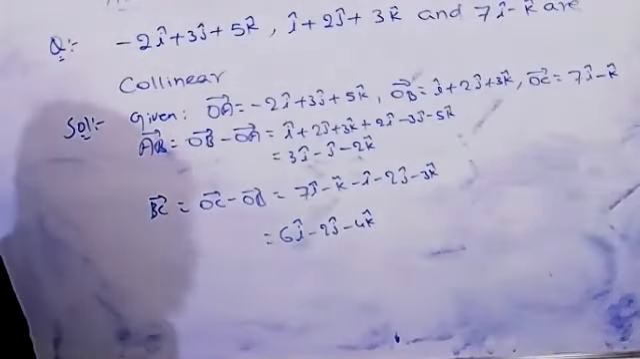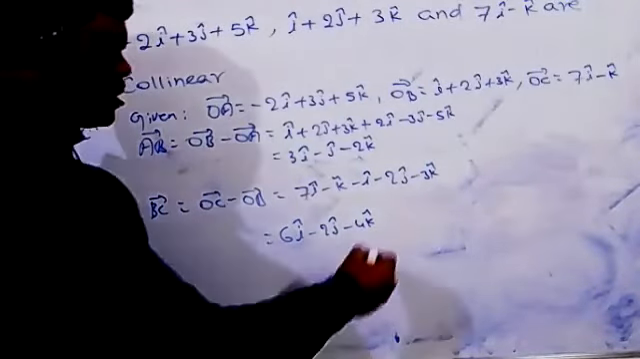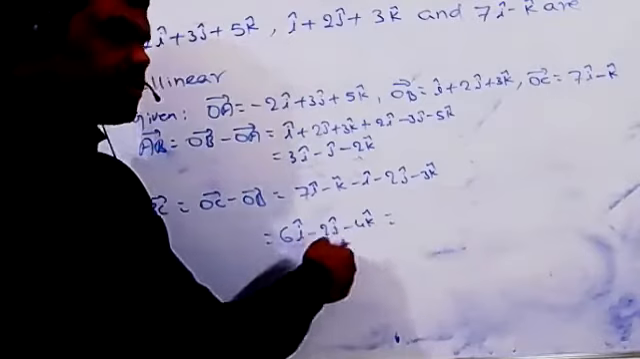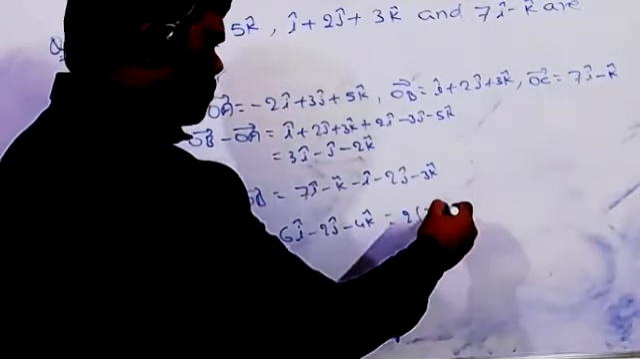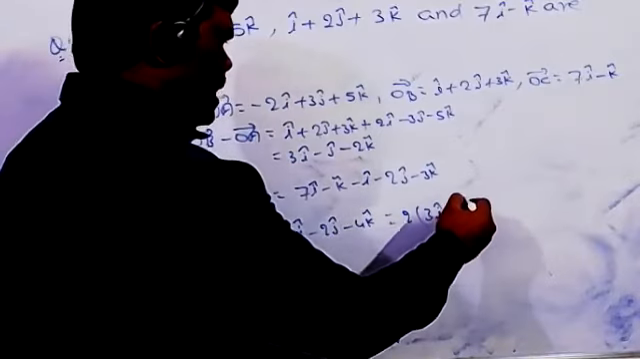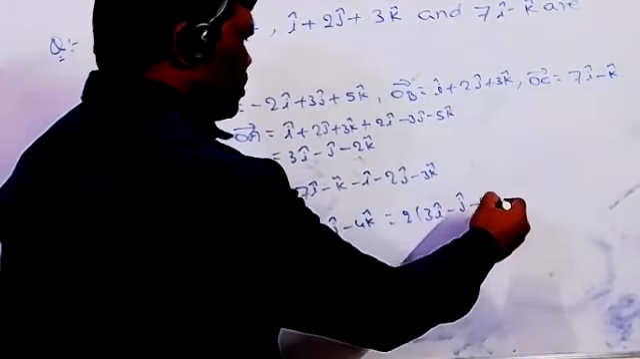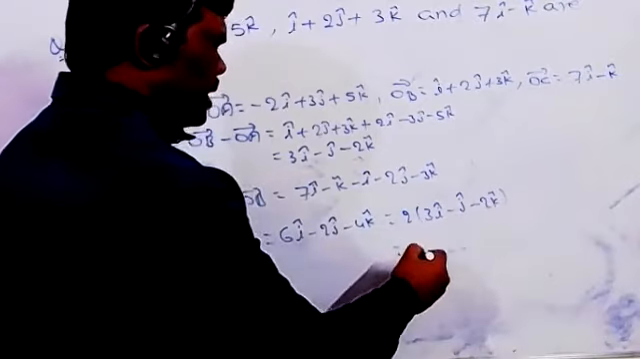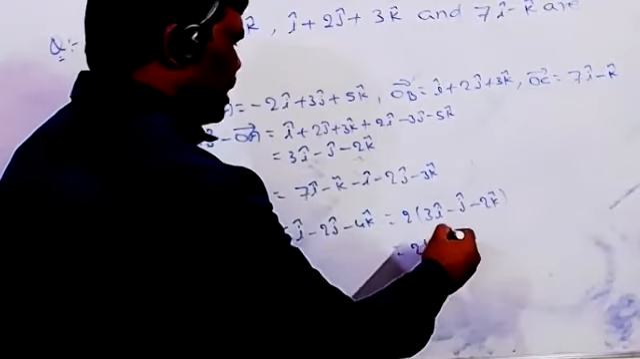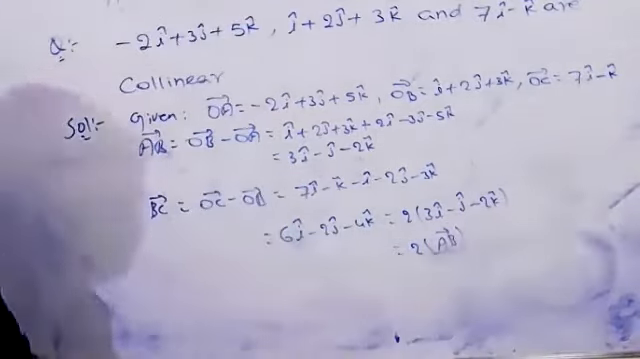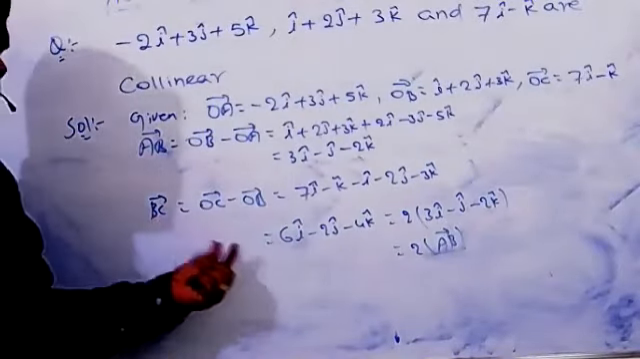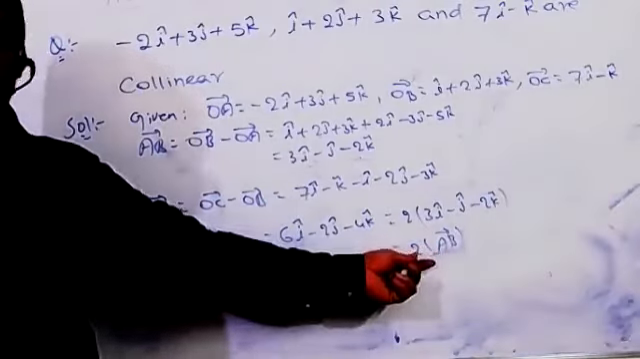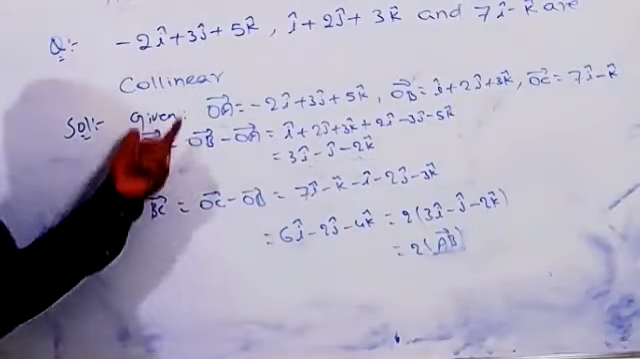Now from this, if you take 2 common from all three terms, what do you get? 3i minus j minus 2k. This can clearly be written as 2 into the direction of AB. So we got BC equal to 2 into AB. That means they are collinear.